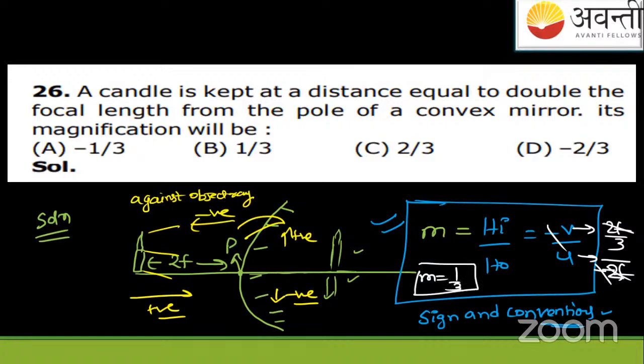A student says repeat it. Okay, I'll repeat it for you. See, what does this question say? It says like this: suppose you are having a convex mirror. Convex mirror means bulged out.